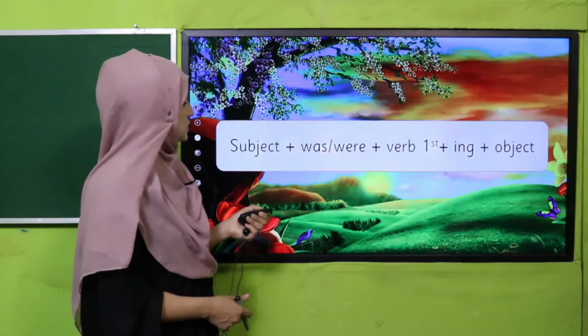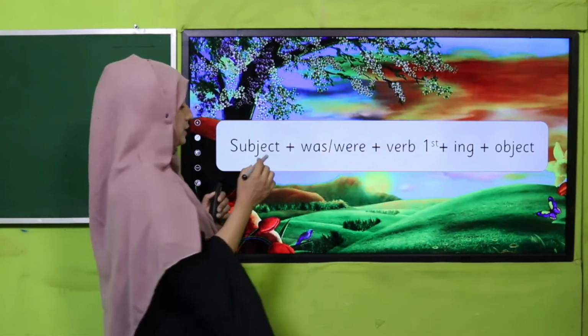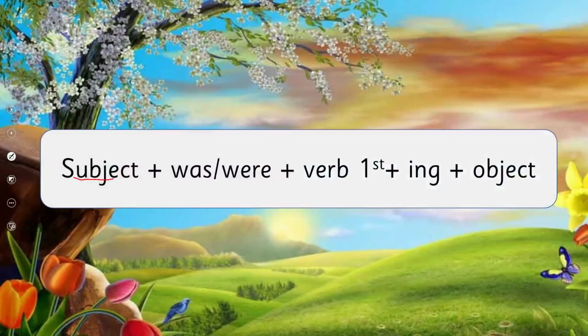So let's see the structure, my dear students. Subject plus was/were plus verb first form plus ing plus object. This is the formula to make a sentence in past continuous tense.